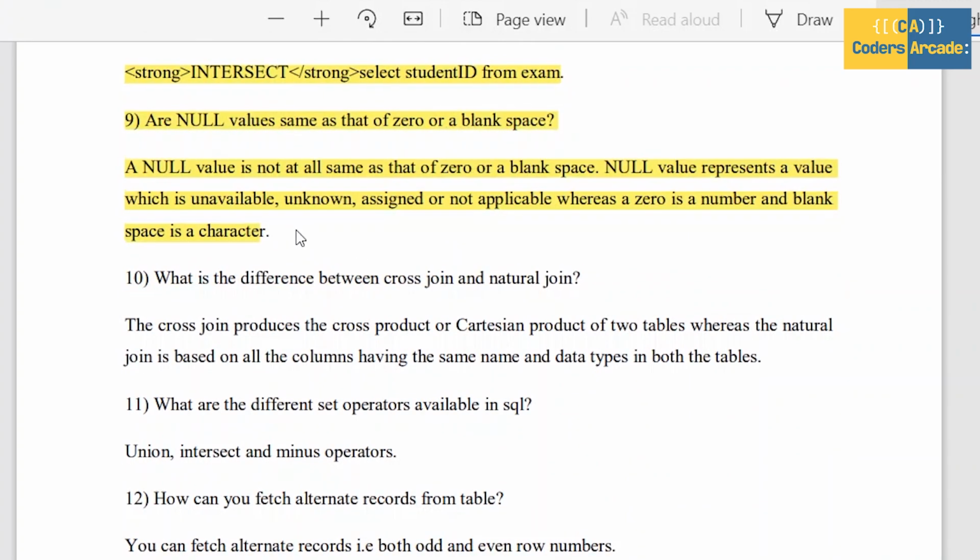Next one, ninth question. Ninth question is, are null values the same as 0 or a blank space? A null value is not a 0. A null value means it is a value unknown or not applicable, whereas 0 is a number and a blank space is a character. This is called null values.